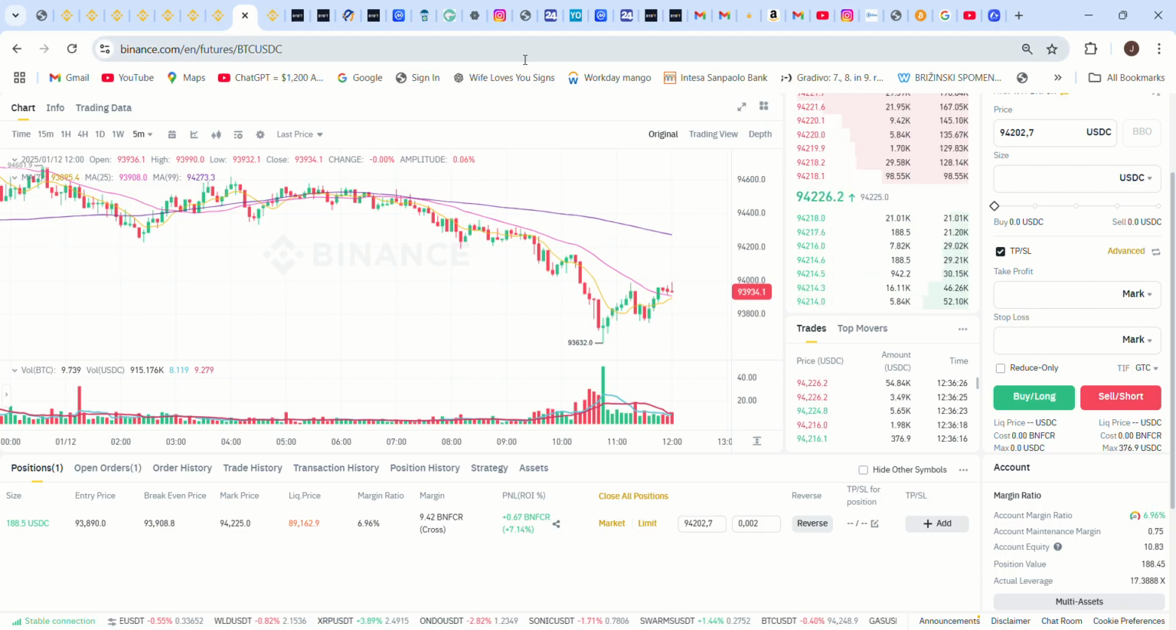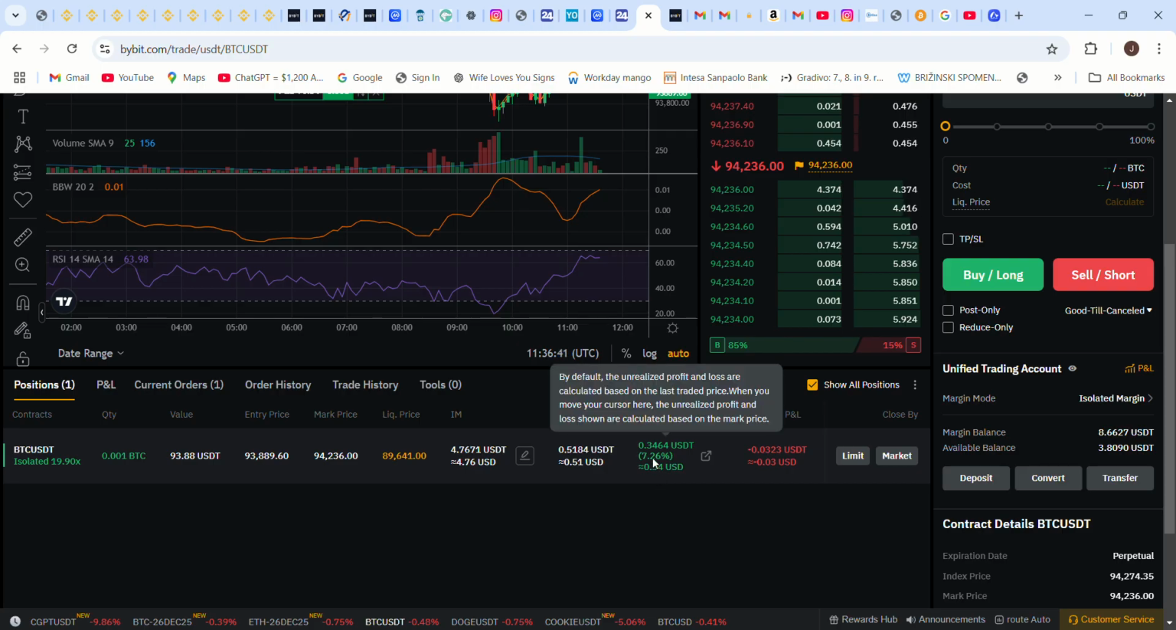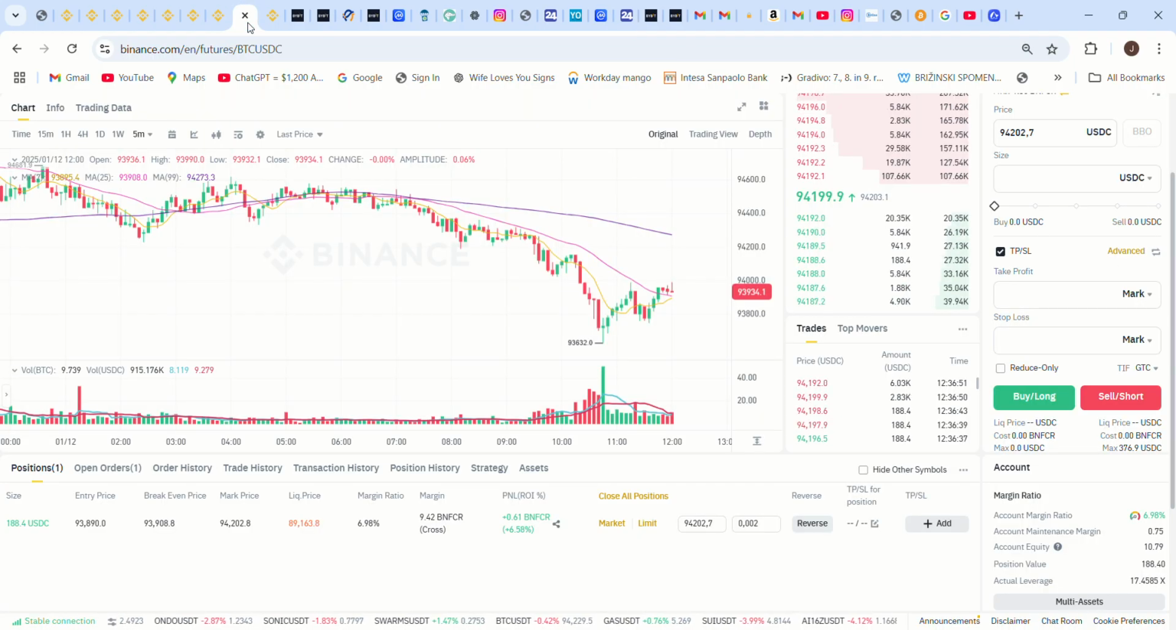And if you go to Bybit, you can see that we have 34 USDT plus, that is 7.26. This is interesting. Here it's 7.3%, and on Binance it's 6.4.